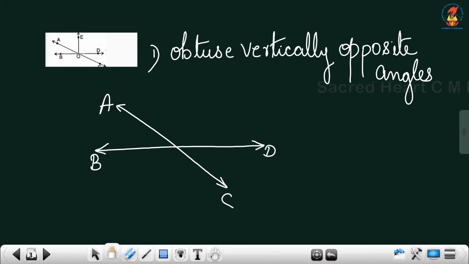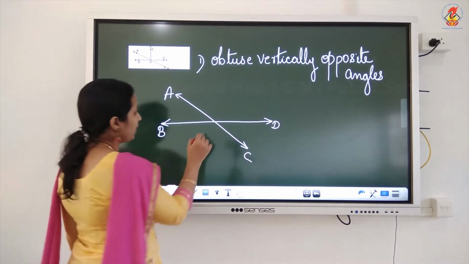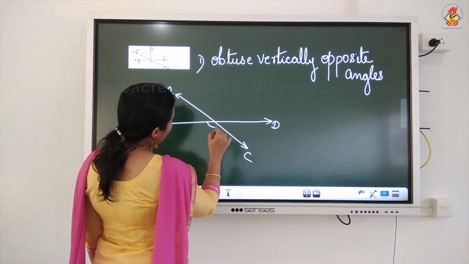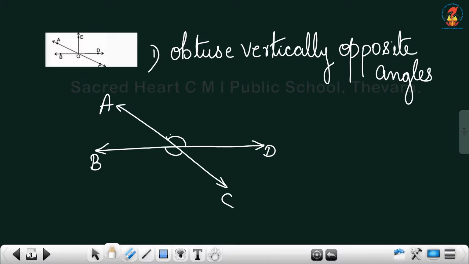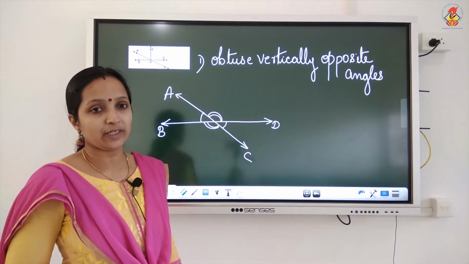So in this figure you can see two lines AC and BD, and we know that this angle and this angle are vertically opposite angles. In the same way, this angle and this angle are vertically opposite angles. Now we have to find one pair of obtuse vertically opposite angles.